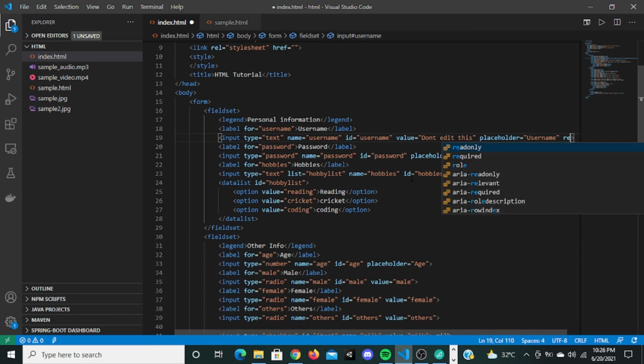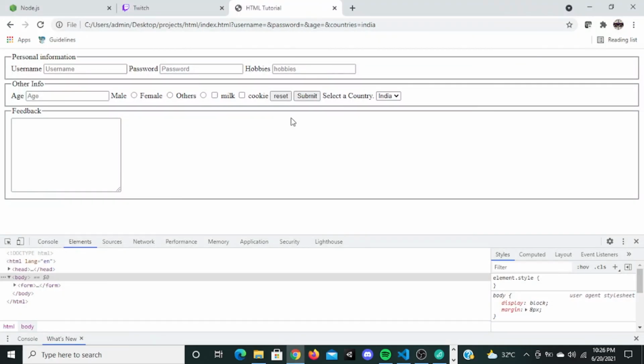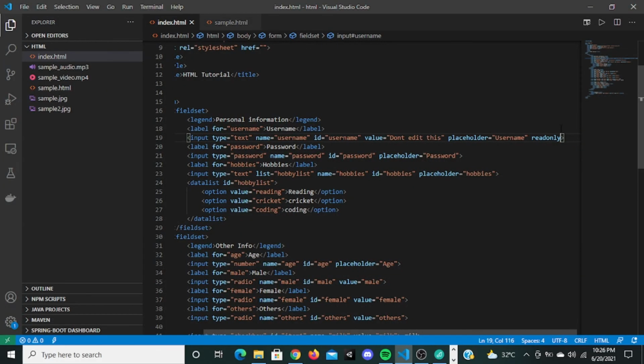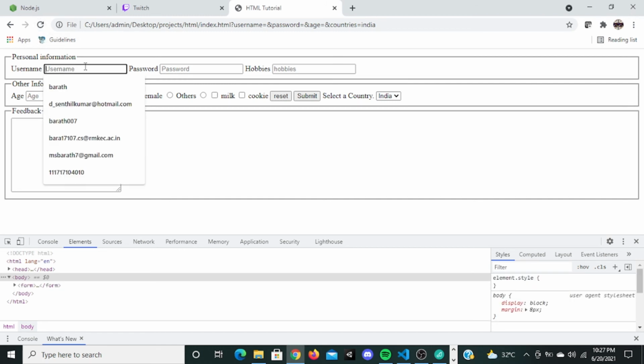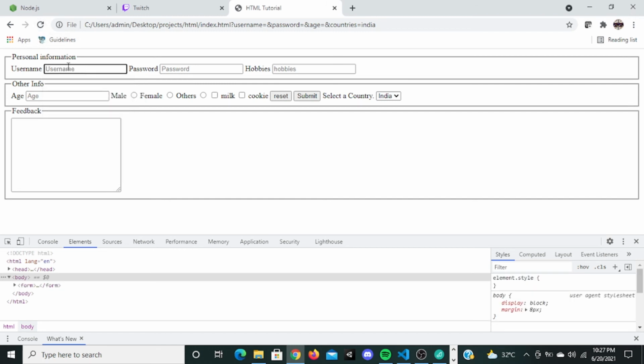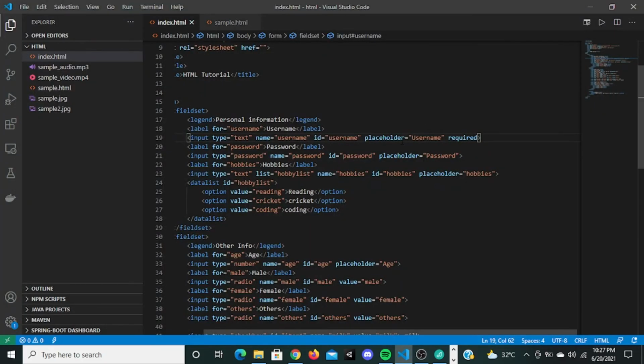And you can give an attribute called readonly. What this will do is, refresh, it's going to show here, but you can't edit this, you cannot do anything. That's what readonly does. And you can give another attribute called required. This is for form validation. It says that the value is required and important, so you cannot omit this value and submit the form. But this required thing we have to validate in the backend too.